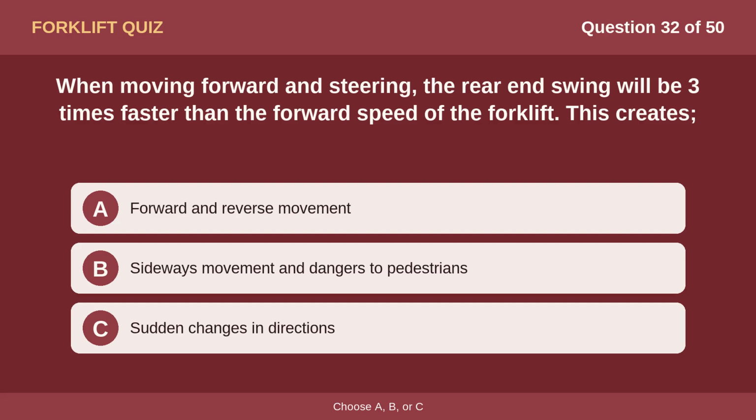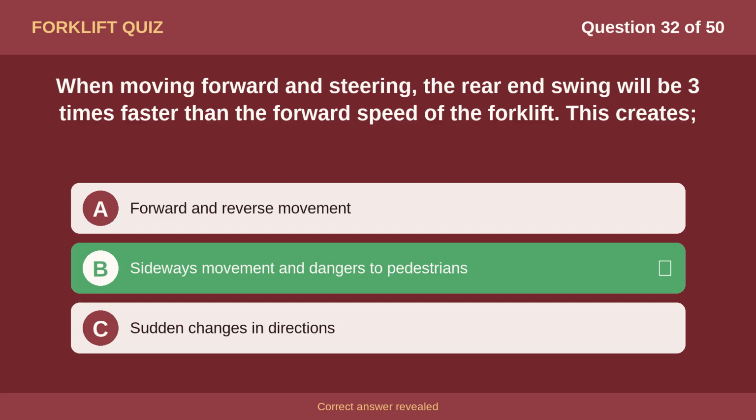Question 32. When moving forward and steering, the rear end swing will be 3 times faster than the forward speed of the forklift. This creates option A, forward and reverse movement. Option B, sideways movement and dangers to pedestrians. Option C, sudden changes in directions. The correct answer is option B, sideways movement and dangers to pedestrians.